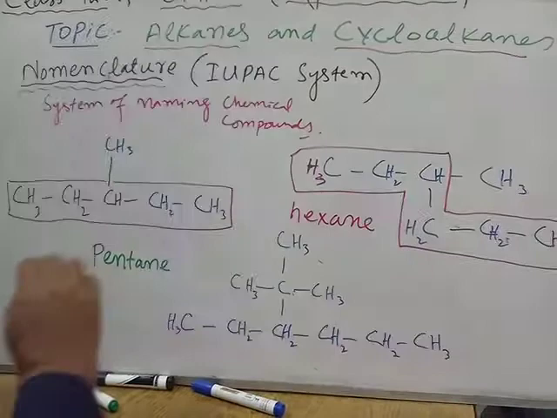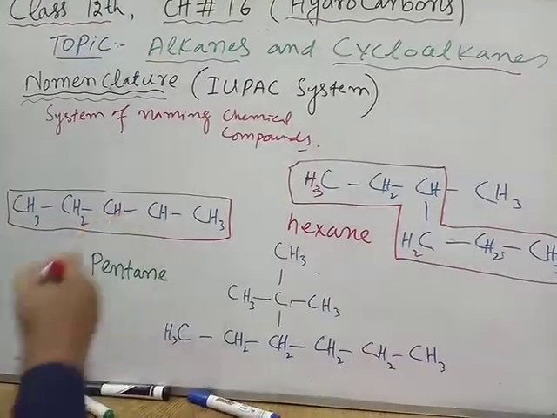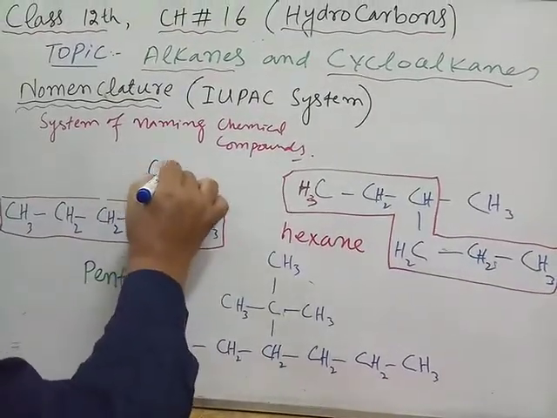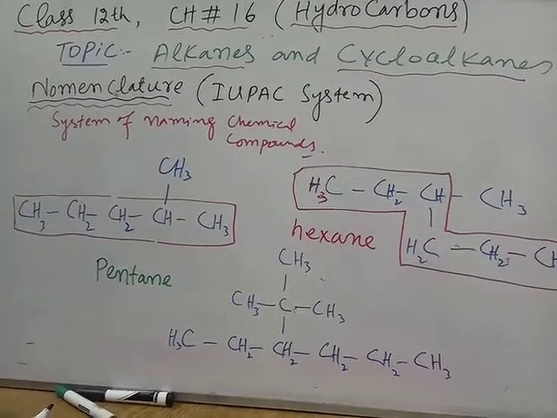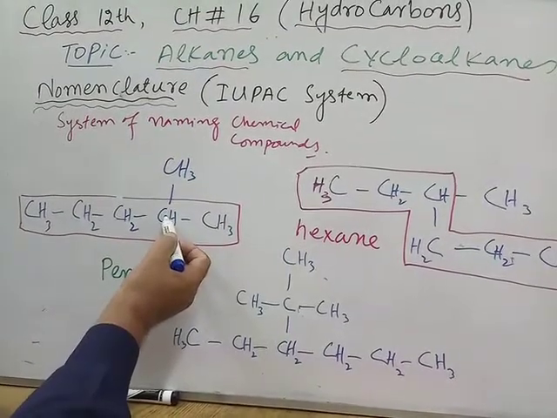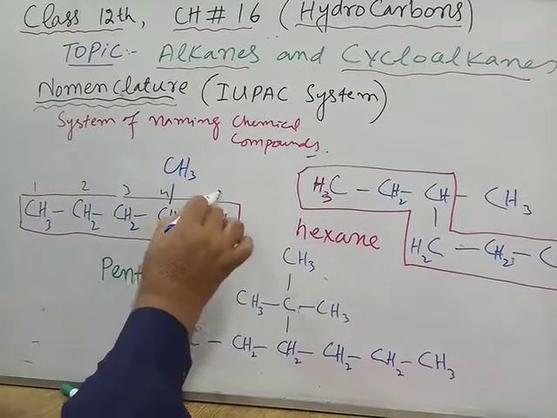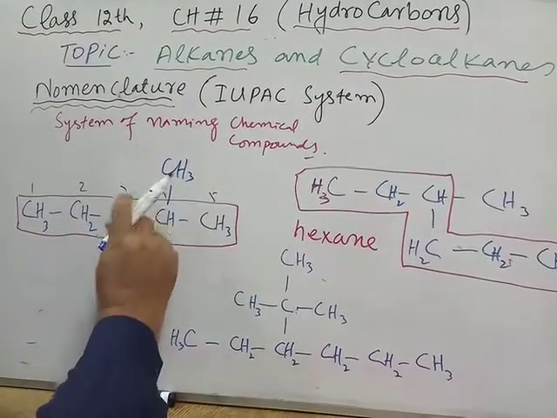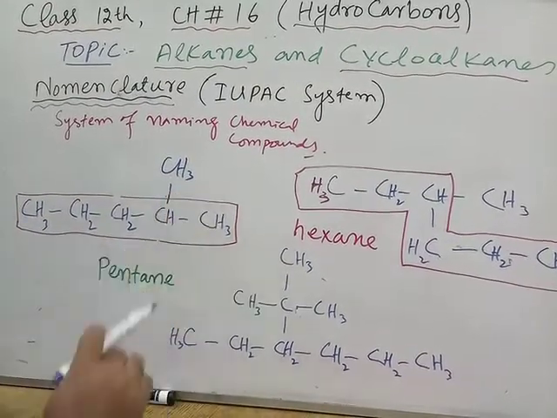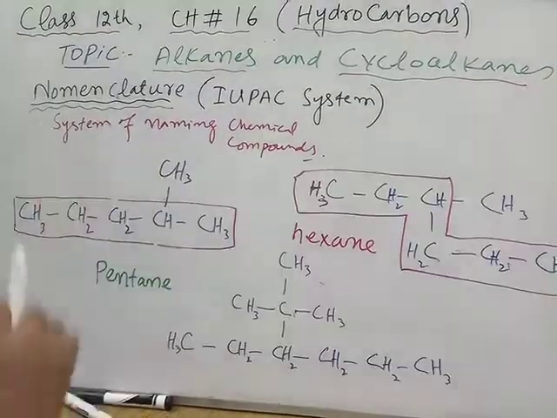If the same substituent was attached here, then there will be a different situation. For example, look at this carbon. If I start numbering from this end, 1, 2, 3, 4, 5, it will give me the branch at carbon number 4. But this numbering is wrong, because always start the numbering from the end to which the substituent is present, to which the branch is nearer.